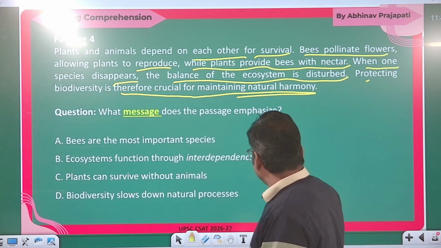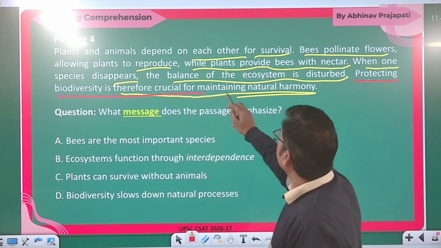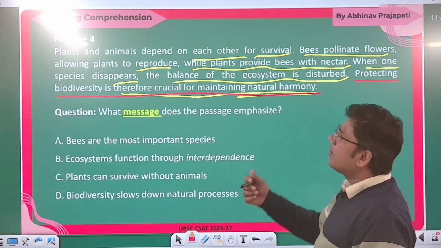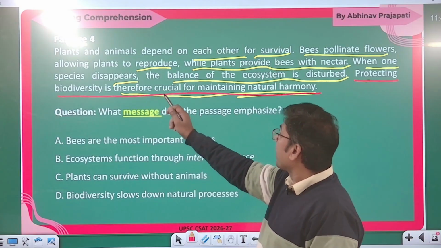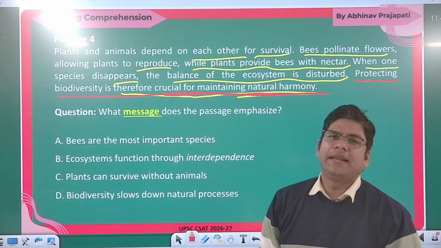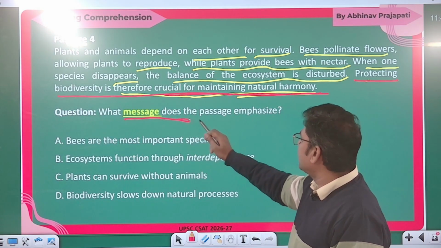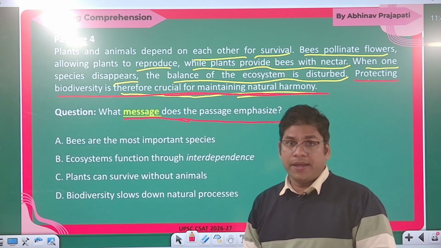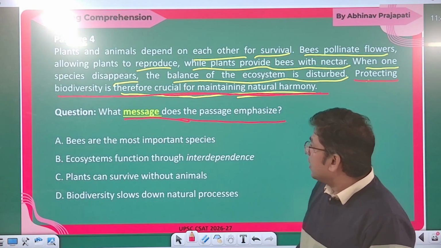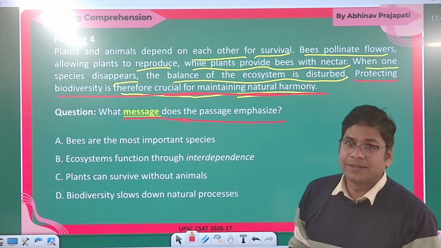Protecting biodiversity is therefore crucial for maintaining natural harmony. So here you can see this is the main thing I think the author is trying to convey. Okay, natural balance. So what is the message? What message does the passage emphasize? Okay, clear? So bees are the most important species, not talked about the importance of animals.